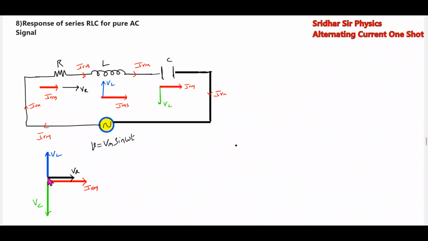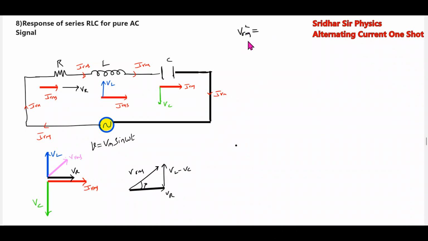And let this be VRMS. So in the vector form, a rough diagram I'll conclude here. So this will be VR, VL minus VC, and this will be VRMS.